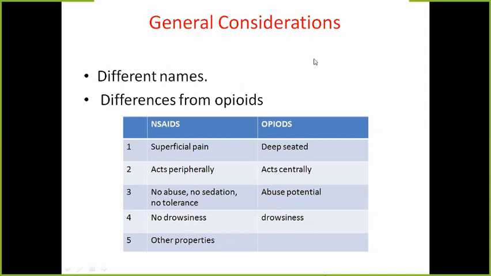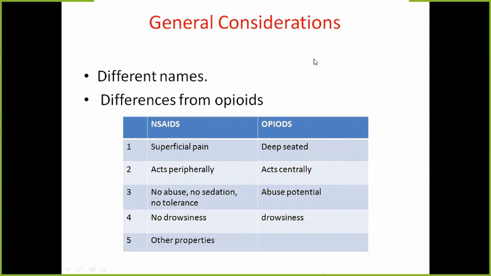Third difference is these type of drugs will not cause drug addiction, will not cause any type of sedation, will not have tolerance. Whereas the opioids have abuse potential. NSAIDs will not have any drowsiness or sedation, whereas opioids are narcotics, so they will cause sedation. Then the other properties which NSAIDs have, like anti-inflammatory and antipyretic, are not seen with the opioids. Opioids are mainly analgesics. So these are the differences.